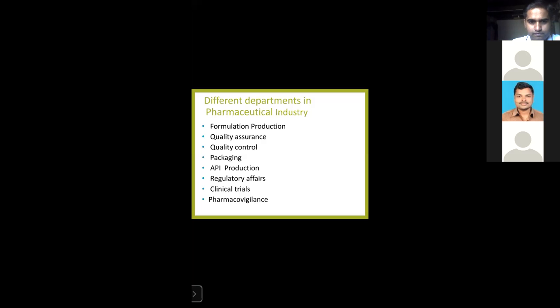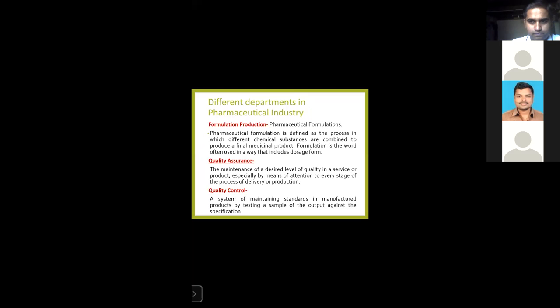Let's start with the first, formulation production. Formulation production is defined as a process in which different chemicals and substances are combined to produce the final medical product. In this, we use active ingredients and also inactive ingredients for our final medical product. There are several teams or groups under formulation production, which we also call the manufacturing department.